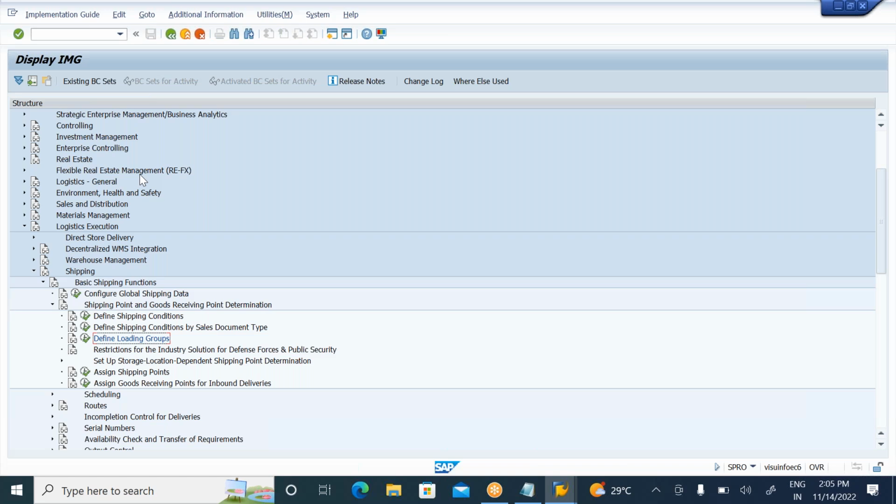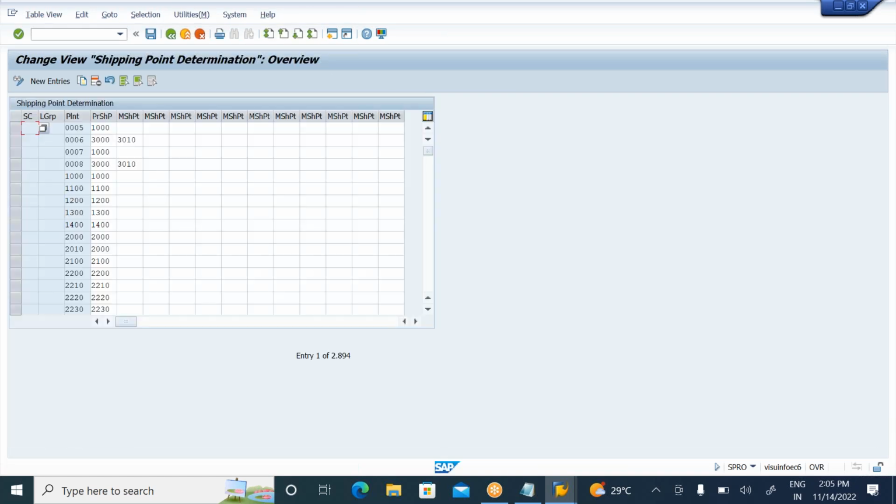Okay, so next, finally, this is the shipping point determination. I have so many entries there. There are actually 2,894 entries in the system, but I need to check whether my entry is there. So now if you observe this table, this is the shipping condition, this is the loading group, this is the supplying plant, and this is the proposed shipping point. But I need to check my entry, right?